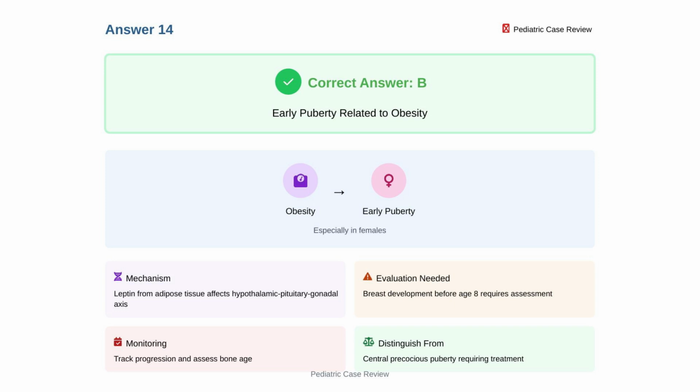Obesity, particularly in females, can advance pubertal timing through leptin signaling from adipose tissue to the hypothalamic-pituitary-gonadal axis. Breast development before age 8 requires evaluation to distinguish obesity-related early puberty from central precocious puberty. Monitor progression carefully and consider bone age assessment.